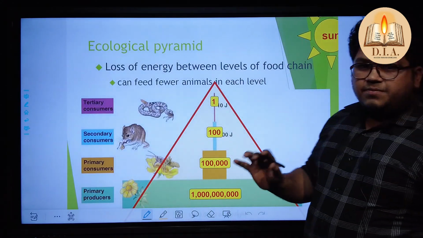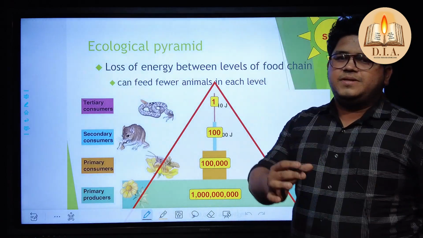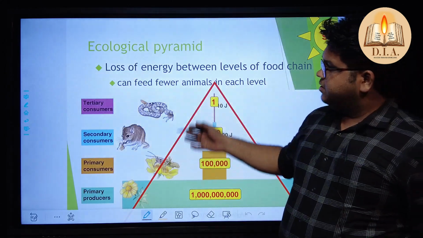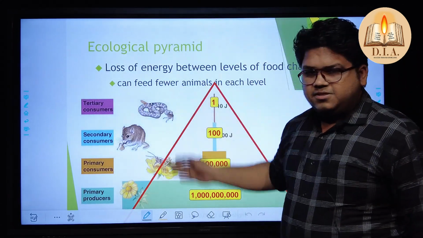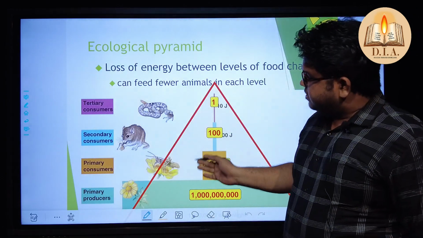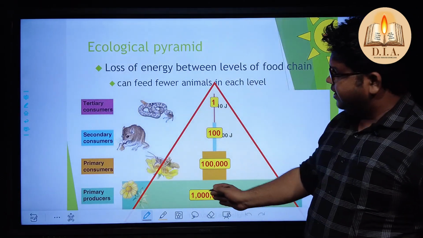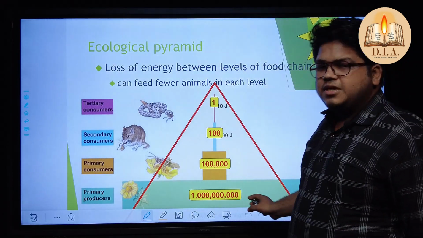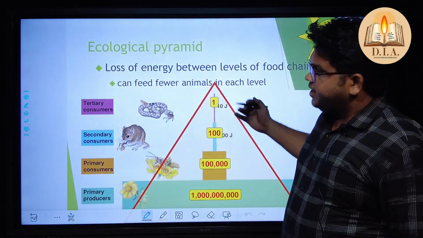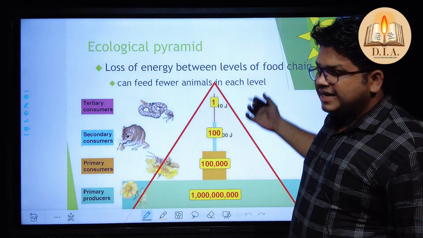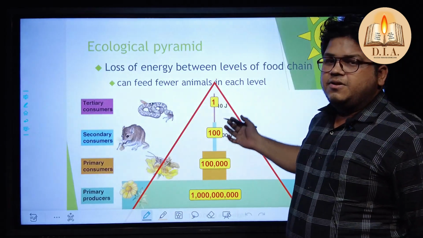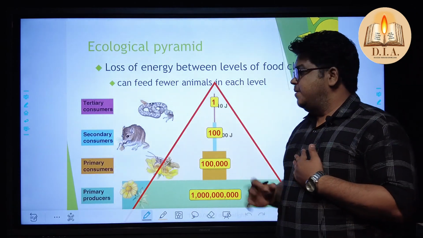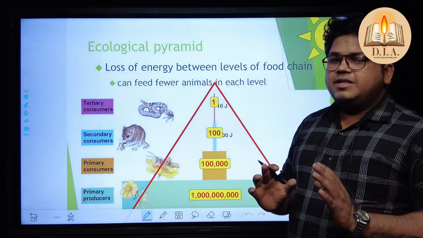Okay, ecological pyramid. These questions always appear in the CGPSC examination. Why? Because right from the producer to the consumer there is a system, and the ecological pyramid looks like this. Why? Because the producers are much greater in number and the feeders, known as consumers, are fewer. And understand this, we are also consumers. We are 135 crore in population, but look at the question.